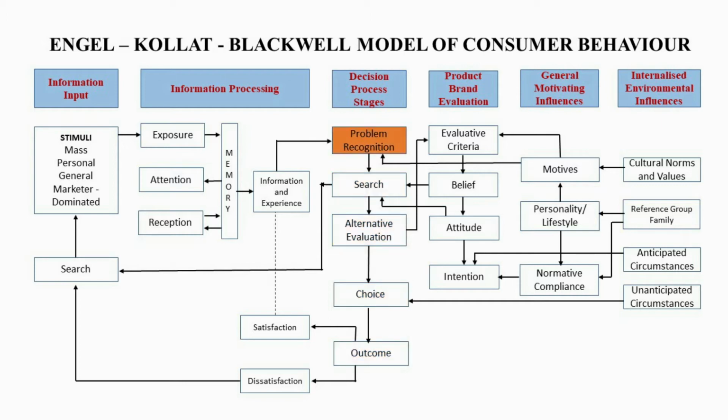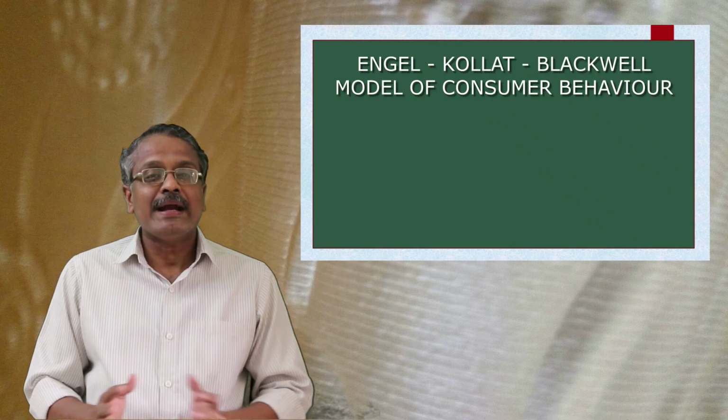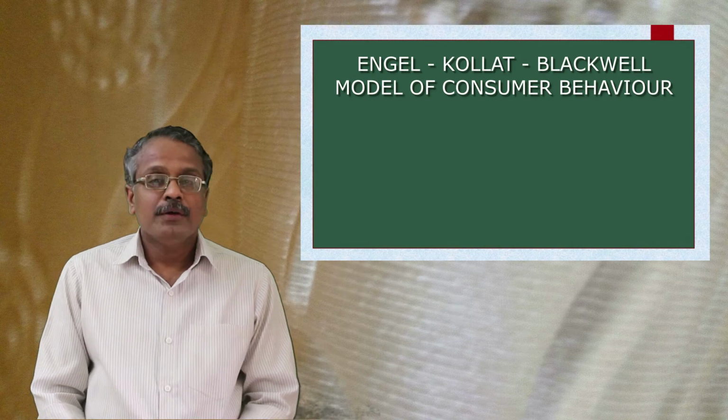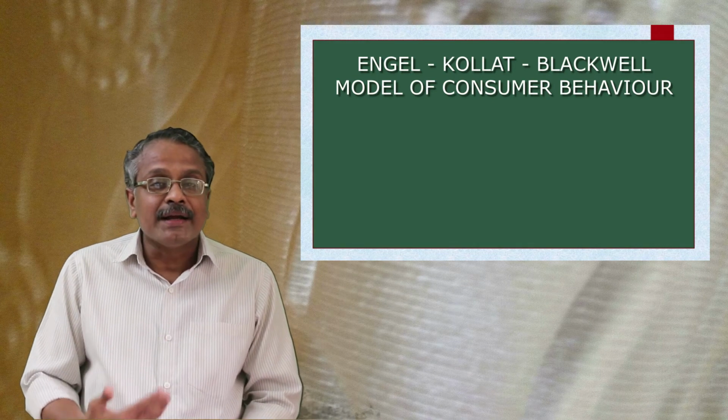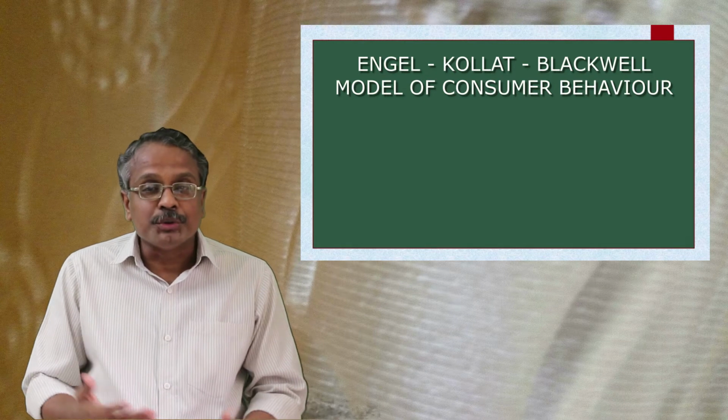The first step in the decision making process is problem recognition. We know that in the problem recognition stage, the consumer recognizes that he lacks something and therefore he is in need of something. This may occur on account of internal and external stimuli. Usually, when such a need arises, he looks for products to satisfy it. He wants to get to them.